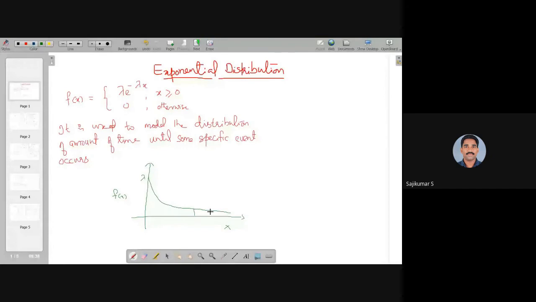So if you are computing probability at two different points, say s and s plus t, then there is another important property that is called the memoryless property of exponential distribution.